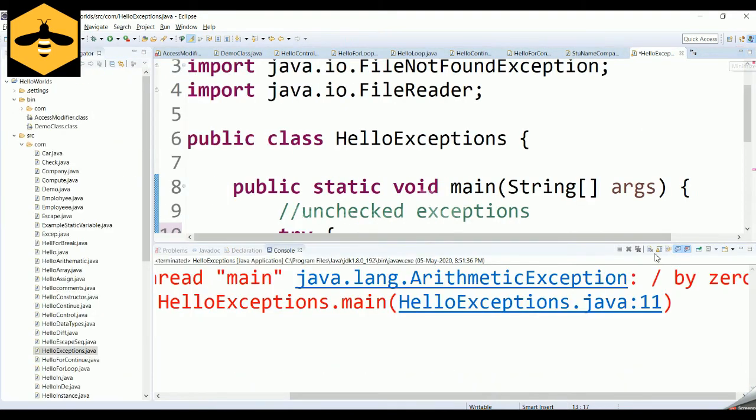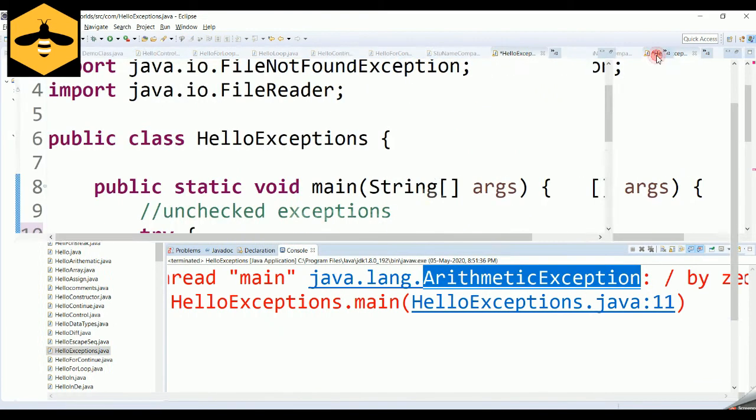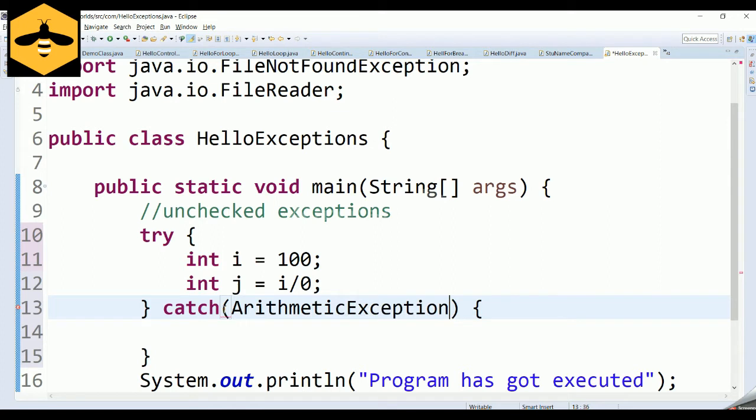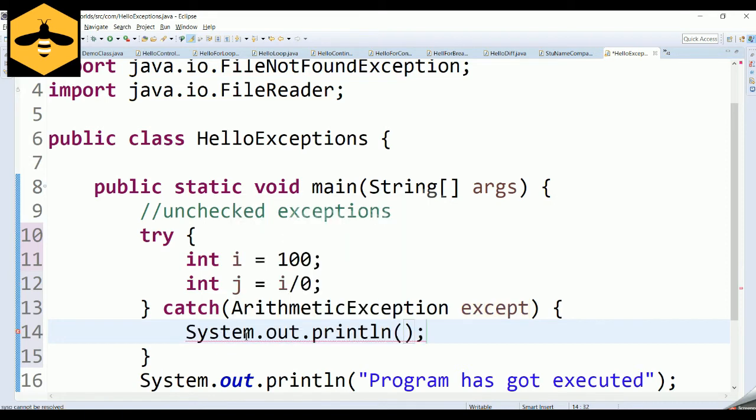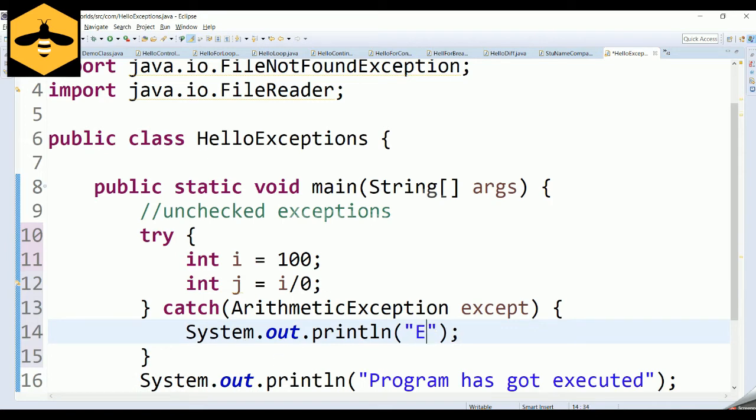If you are not sure, you can catch the generic exception. Here, since we are sure that an arithmetic exception is going to happen, you can catch the arithmetic exception with a particular object, and print whatever you want, or handle it in a different way based on your logic.